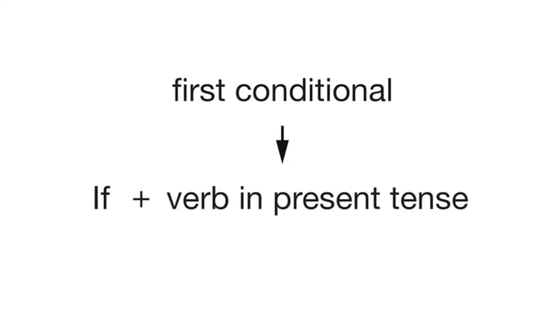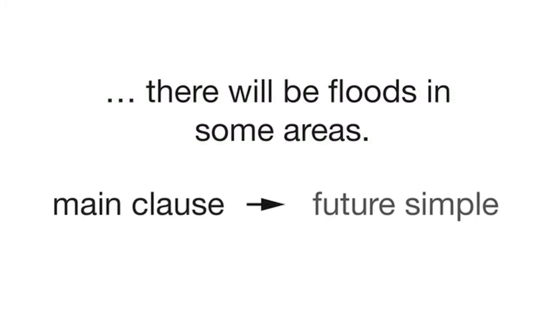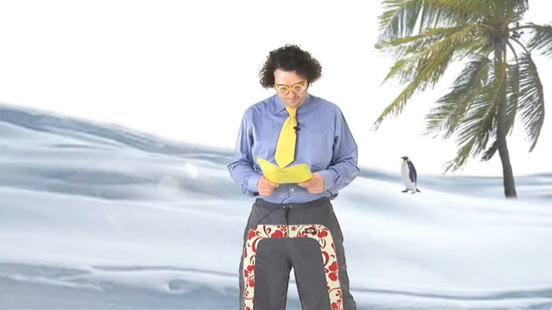The first conditional is if followed by a verb in the present tense. And in the main clause, we use the future simple tense. There will be floods in some areas. If the polar ice caps continue to melt, this will cause major flooding everywhere in the world.